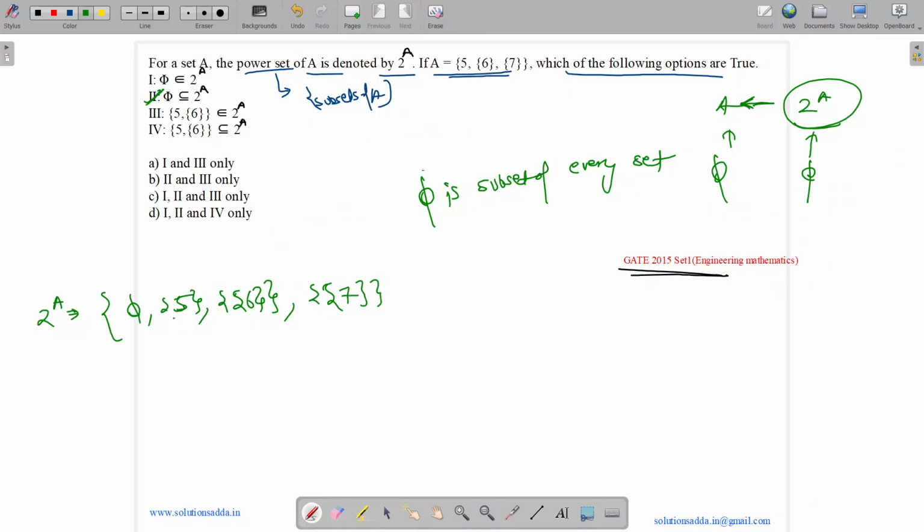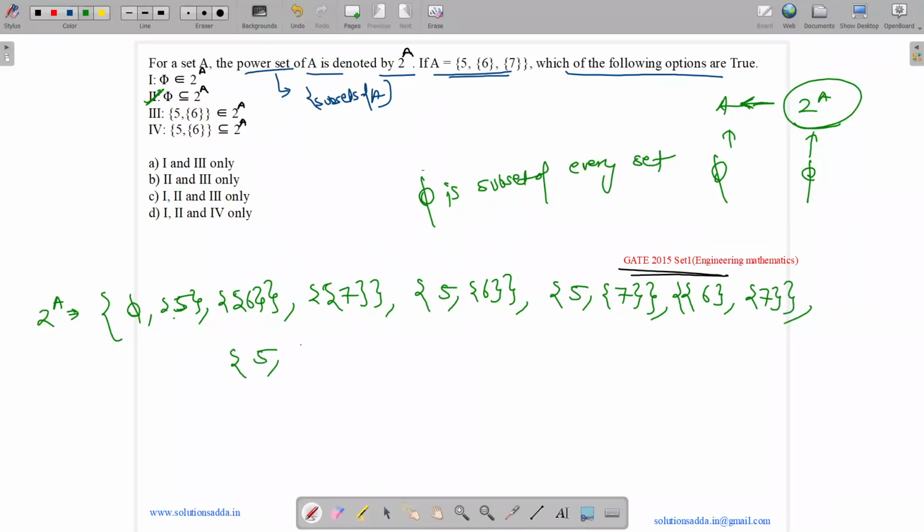Then we will have {5, 6}, then {5, 7}, then {6, 7}. Then we will have all of {5, 6, 7}. So number of items are 1, 2, 3, 4, 5, 6, 7, 8.